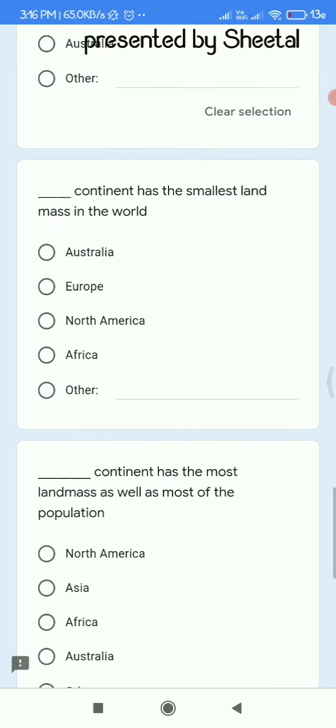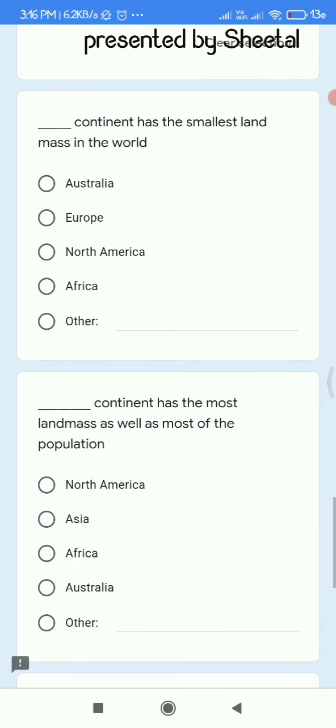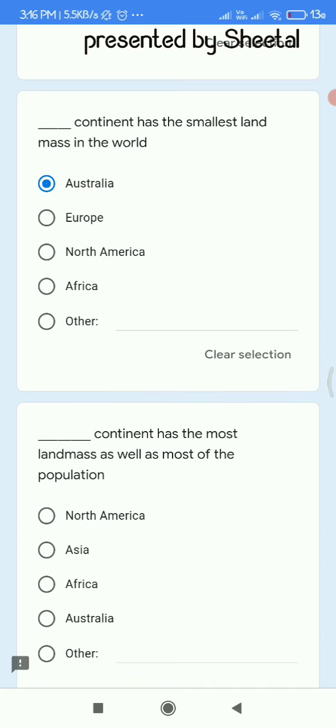Next, dash continent has the smallest landmass in the world. So we again have the options like Australia, Europe, North America and Africa. So here the right answer is Australia, because it is one of the smallest landmasses in the world. Next, we'll move ahead.